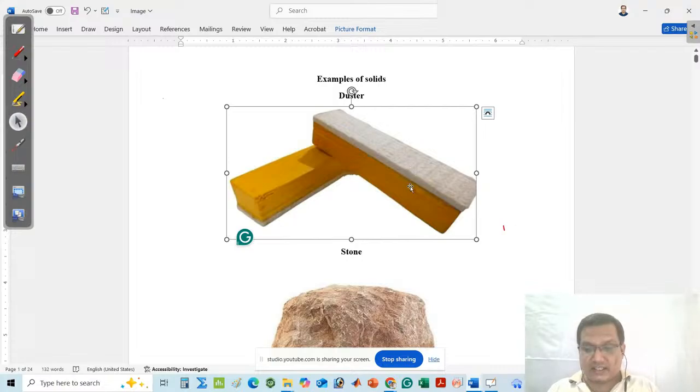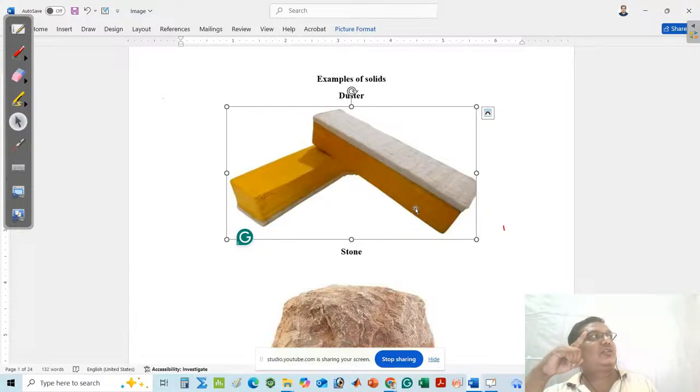You can say that the shape of the duster is a rectangular cuboid. The shape of the duster cannot be changed by applying temperature or pressure. That means by increasing or decreasing the temperature, or by increasing or decreasing the pressure, the shape always remains constant.